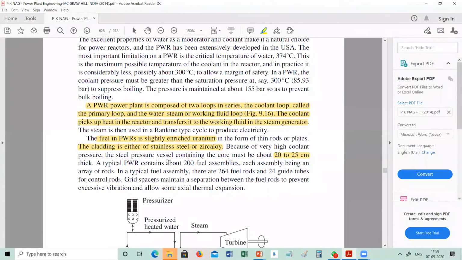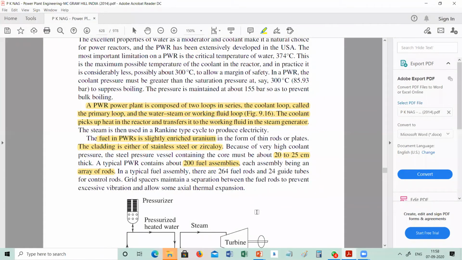A typical PWR contains about 200 fuel assemblies, an array of rods. In a typical fuel assembly, there are 264 fuel rods and 24 guide tubes for control rods. There may be 24 control rods. This information is also required.